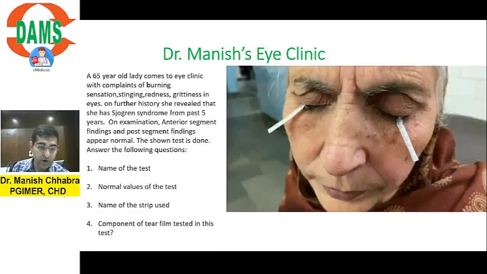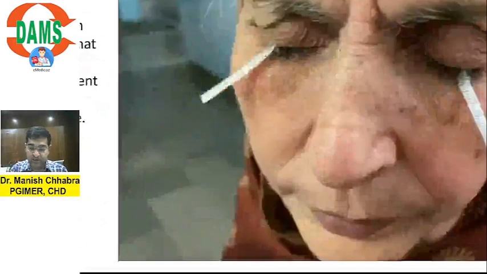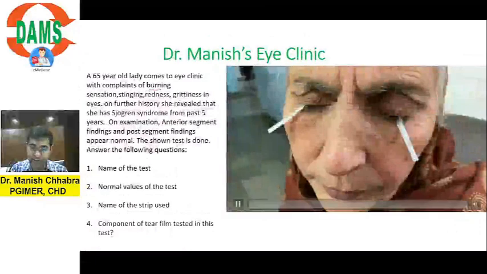Okay. So a 65-year-old lady comes to eye clinic with complaints of burning sensation, stinging, redness, grittiness of eyes, right? On examination, anterior segment findings and posterior segment findings are normal. Means there is no problem inside the eye. The Schirmer test is done.